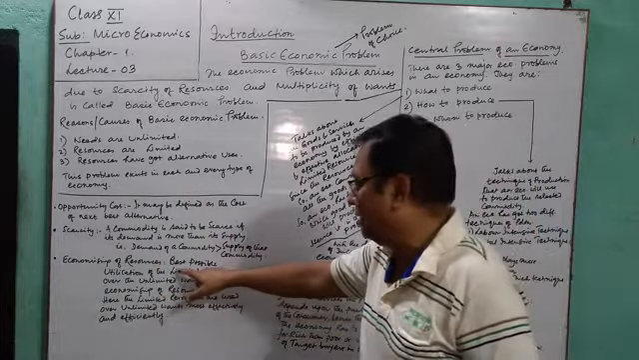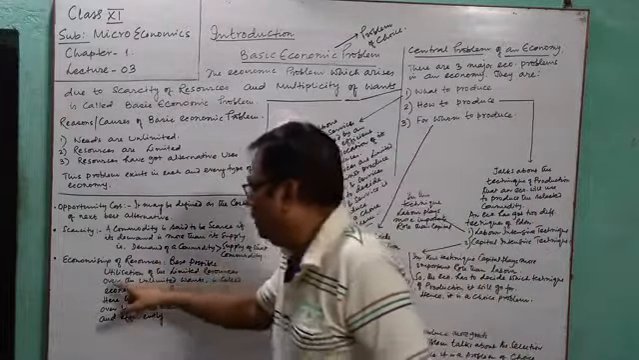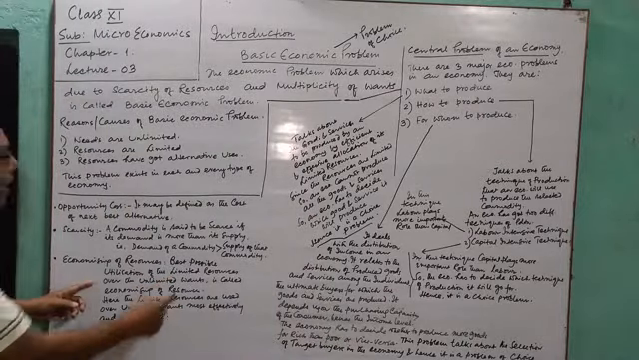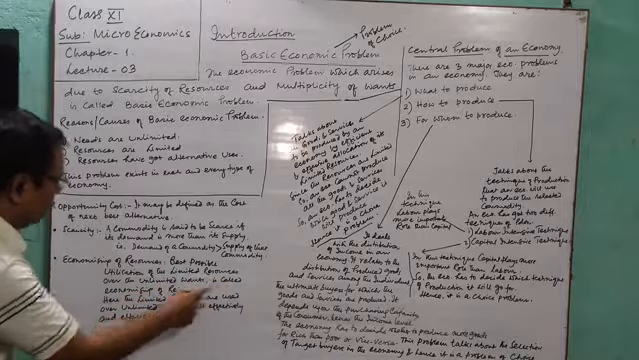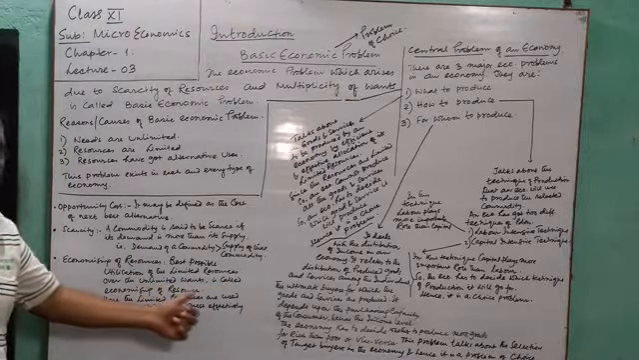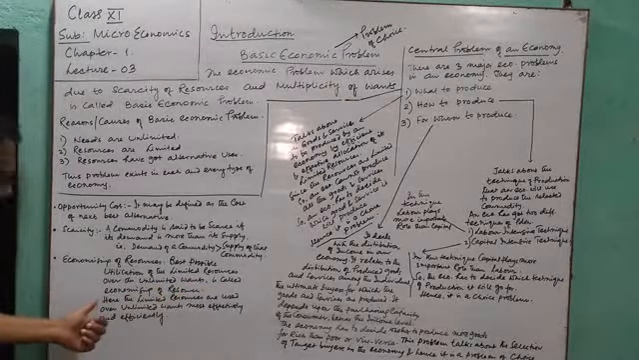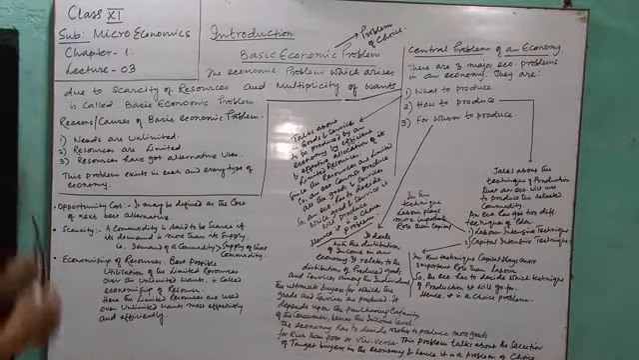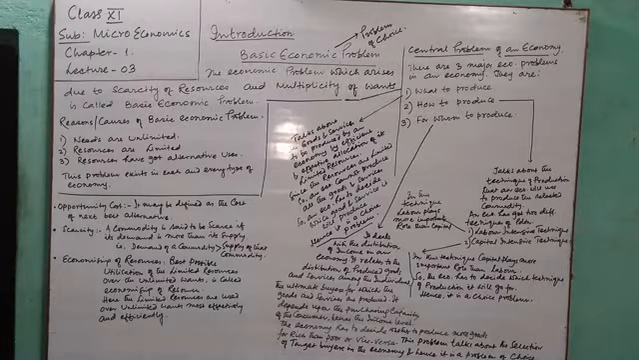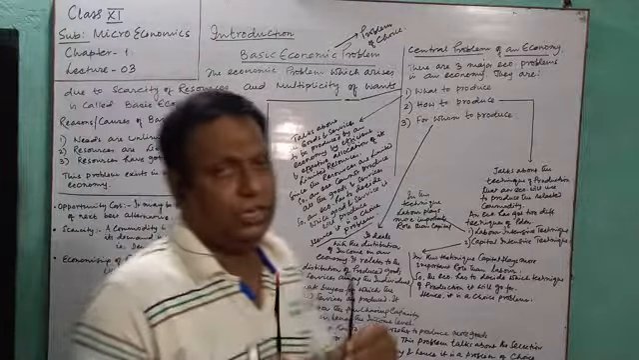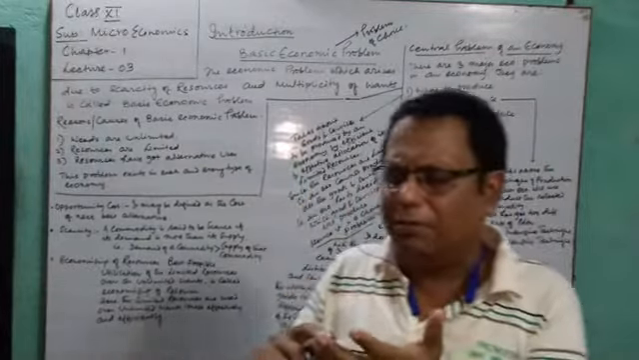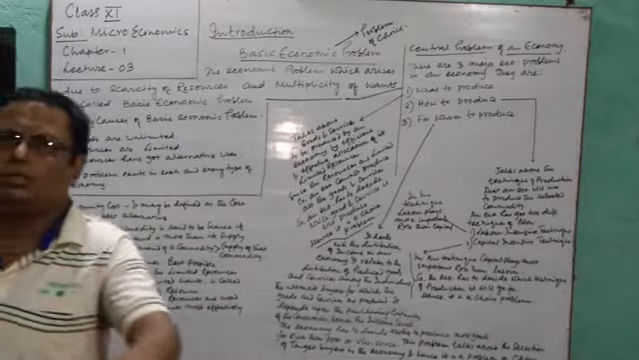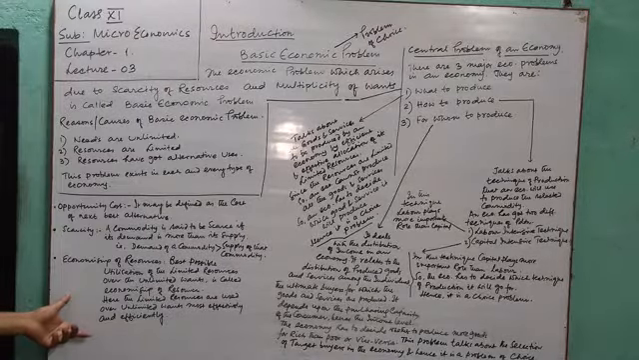Here I have written: best possible utilization of limited resources over unlimited wants is called economizing of resources. One more line I have joined. Here, the limited resources are used over unlimited wants most effectively and efficiently. Most effective and efficient utilization of resources over unlimited wants is called economizing of resources.